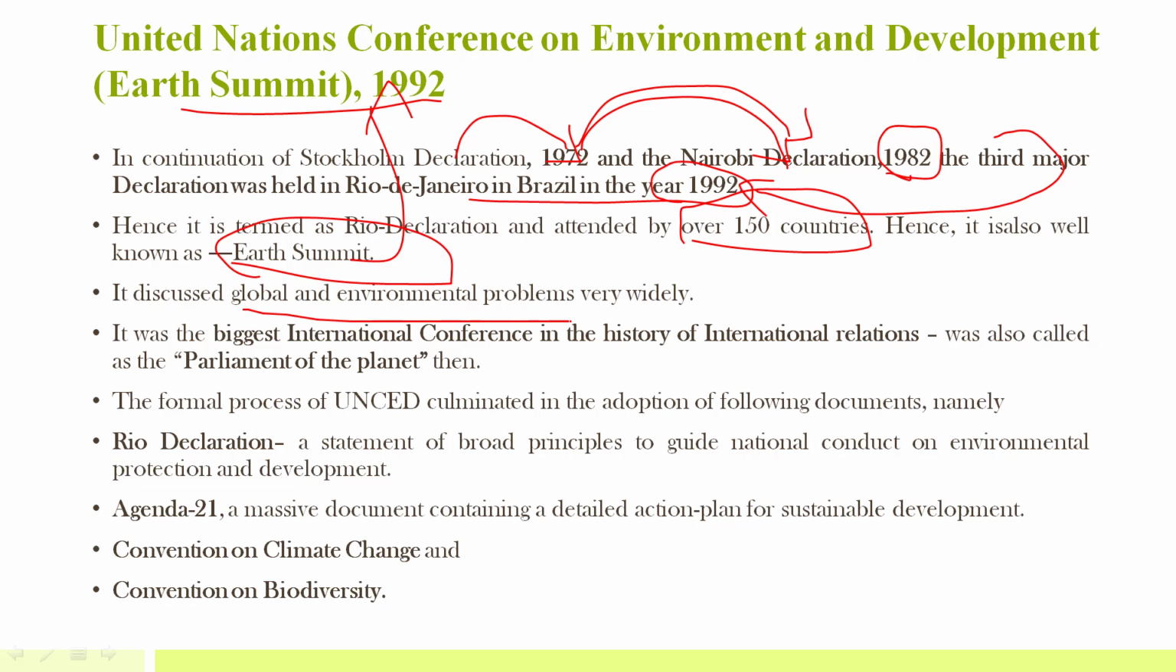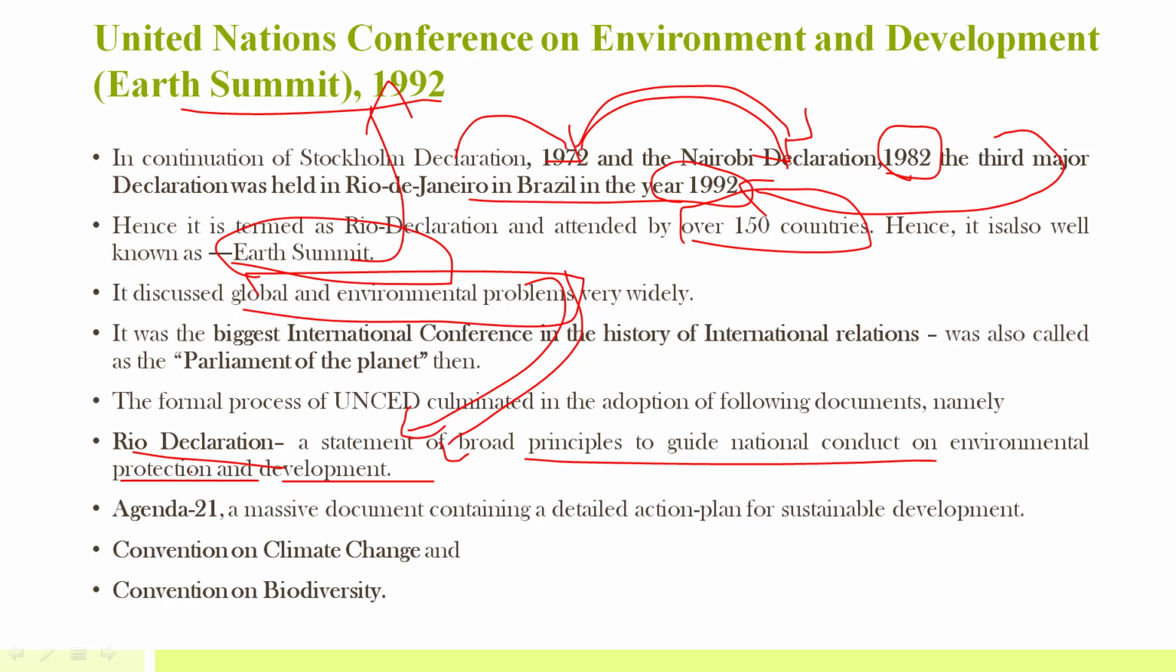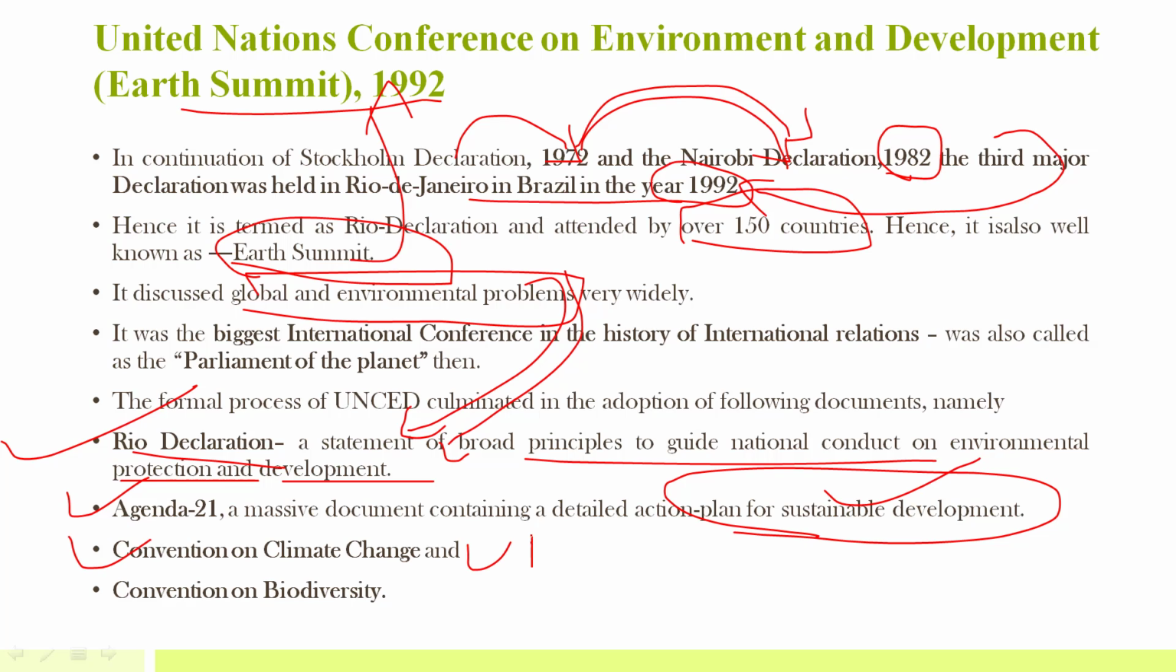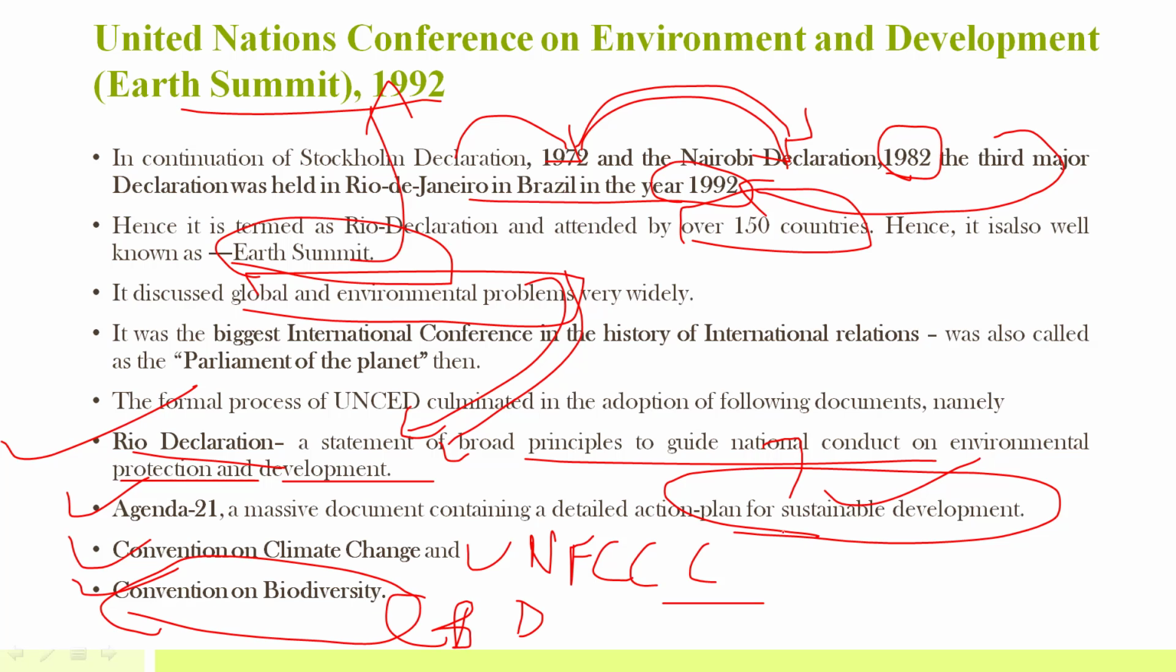It discussed global environmental problems very widely, and the major things that came out of this were, one, the Rio Declaration, a statement of broad principles to guide national conduct on environment protection and development. Second, Agenda 21, which was mainly a long-term agenda for the 21st century in order to ensure sustainable development. Third, the UNFCCC, the United Nations Framework Convention on Climate Change. Then the fourth is the Convention on Biodiversity, that is CBD. So these were the main things that came out of this.